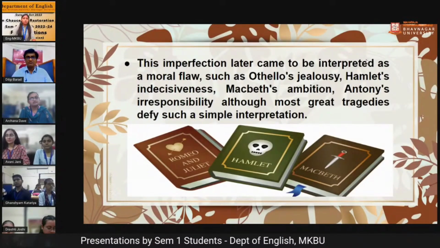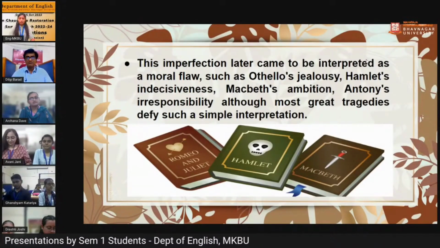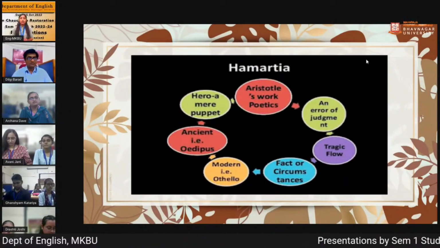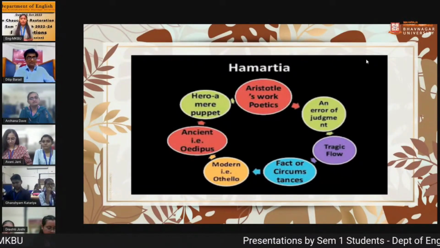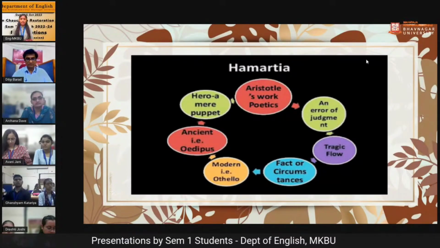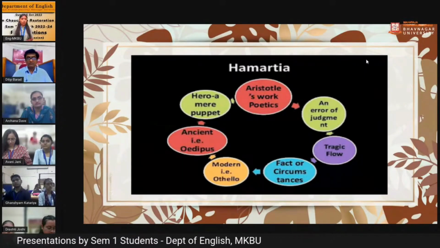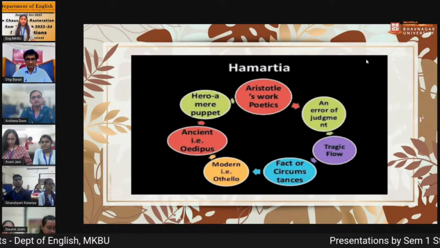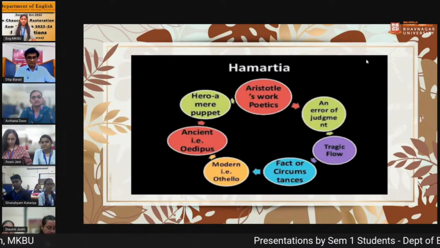Oedipus's wrongdoing. After discussing the definition of hamartia, we find that hamartia came from Aristotle's work Poetics, and hamartia means an error of judgment, tragic flaw, fact or circumstances.